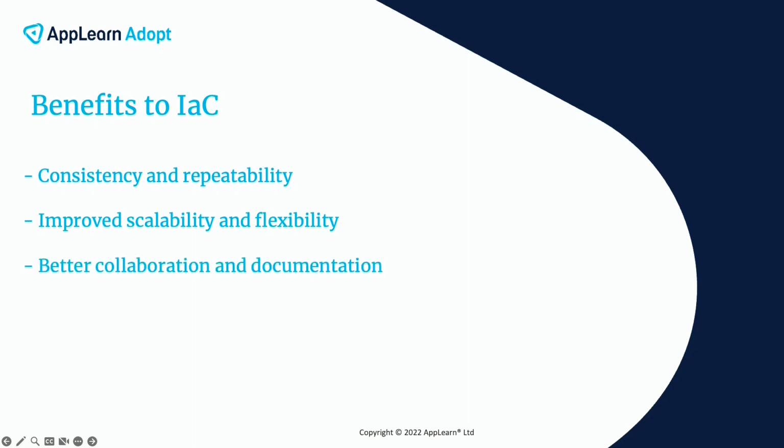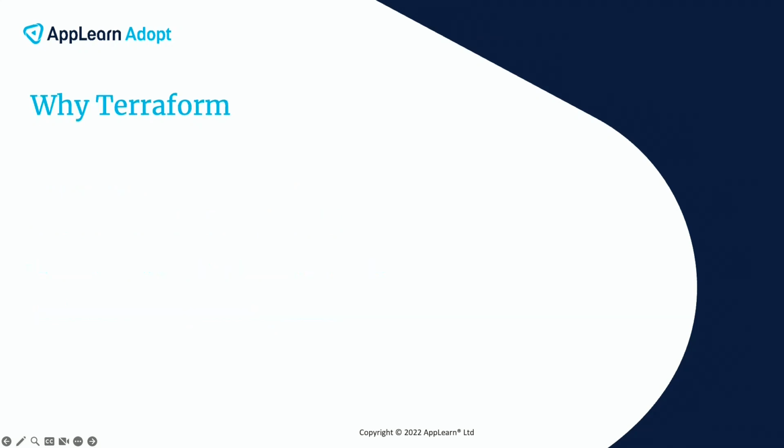Thirdly, IAC improves collaboration and agility within the teams. By using the code as the primary means of communicating infrastructure requirements, a team can work together more effectively, and changes can be made more quickly and with greater confidence. Finally, IAC enhances security and compliance. By using the code to define infrastructure, an organization can ensure the security and the requirement needs are met way ahead of time. Everything is done in code, so everything is very visible, and it doesn't have to be bolted on later on.